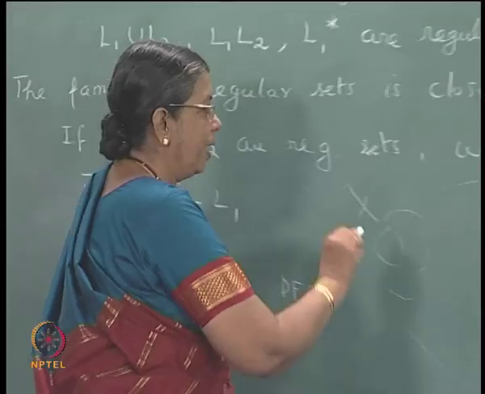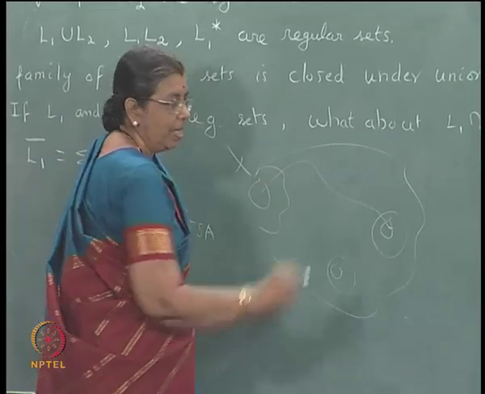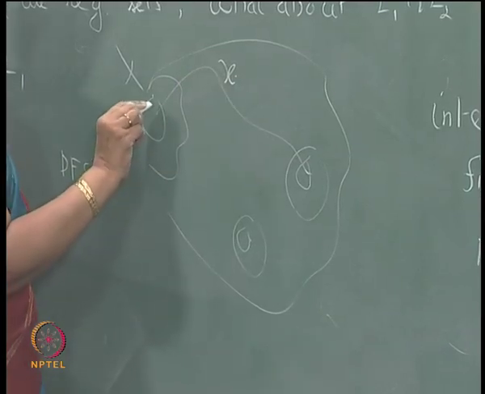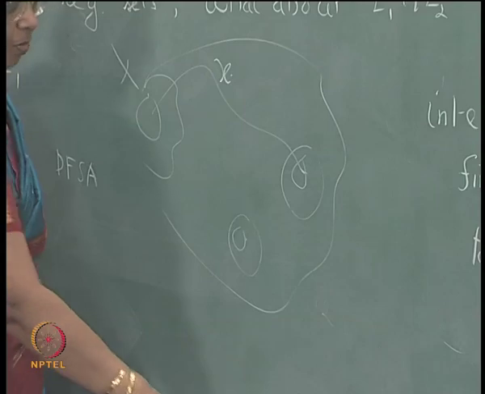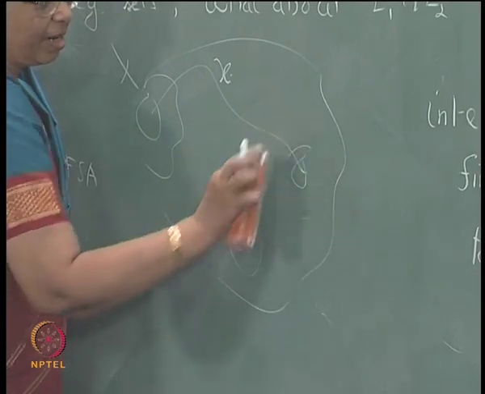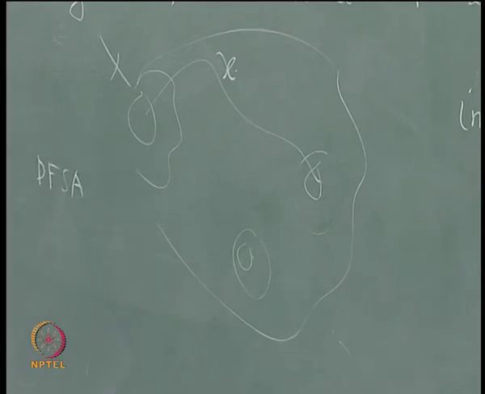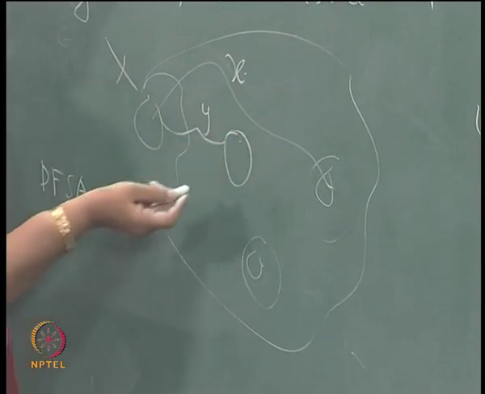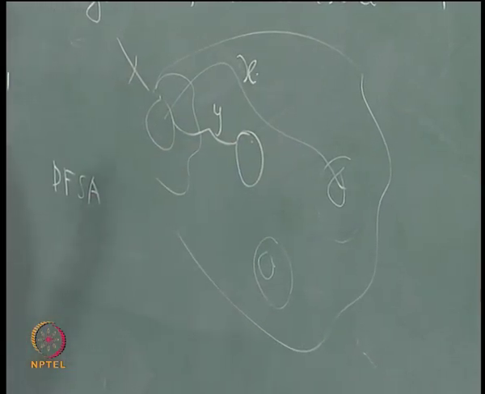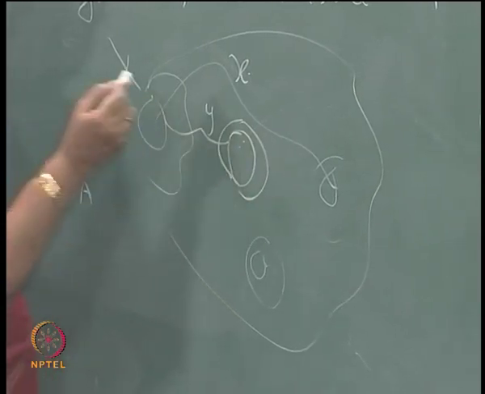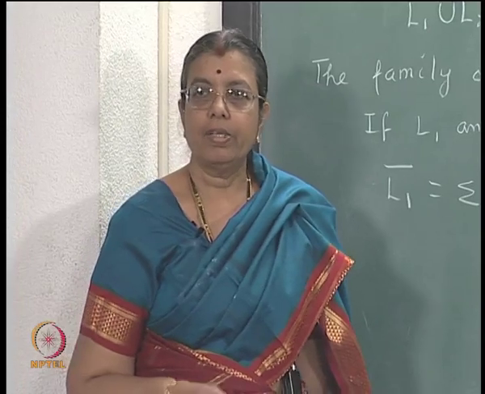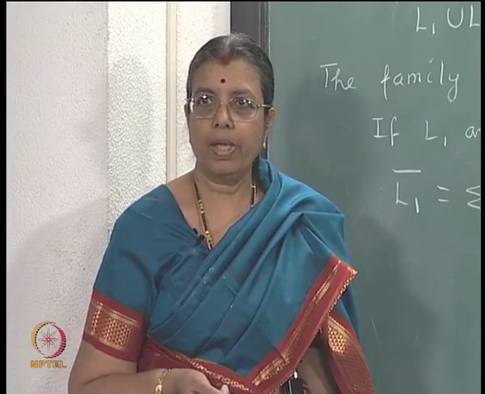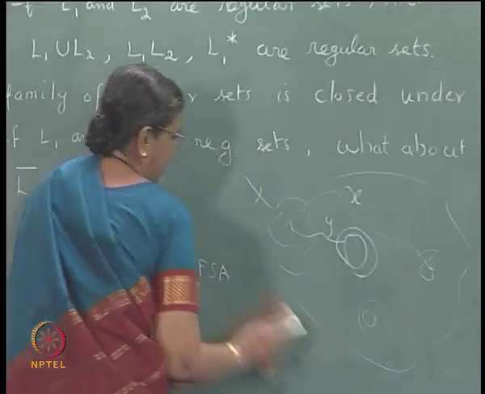See, if a string X is accepted by L1, it will take you from the initial state to a final state. Now, you are interchanging the final and non-final states, so X cannot be accepted. If a string Y takes you to a non-final state, that will not be accepted by L1, but you are making the non-final states final states. So, Y will be accepted by the complement. Okay. Let me take a simple example.